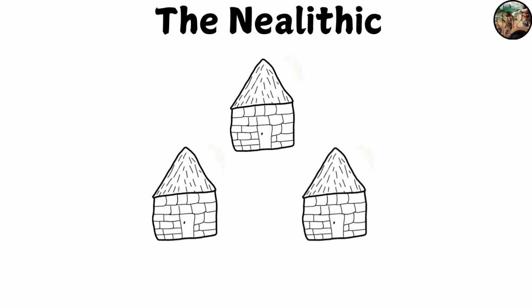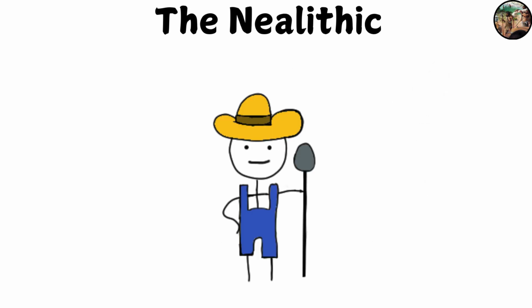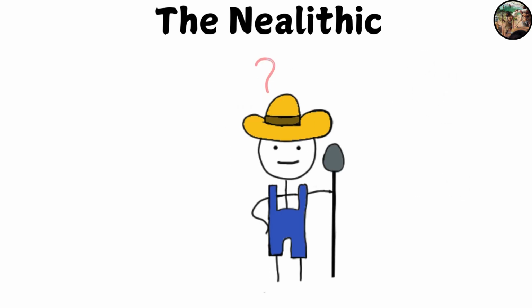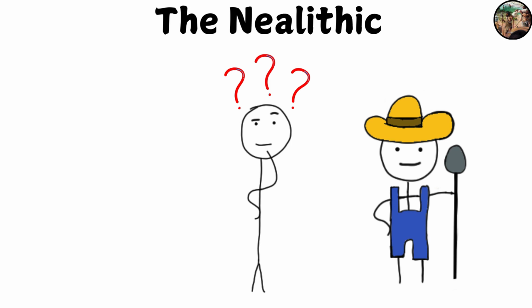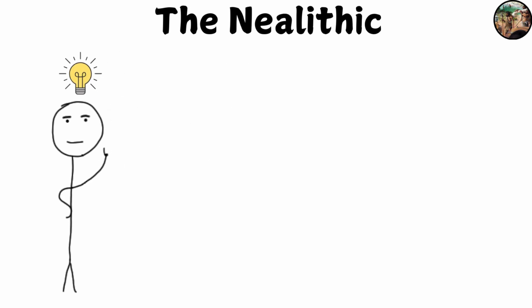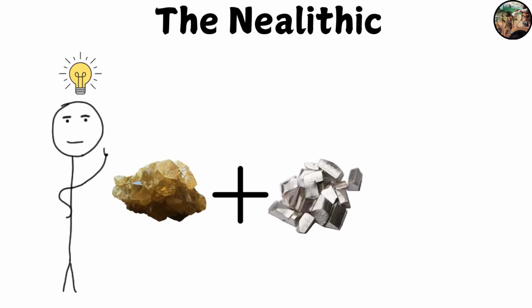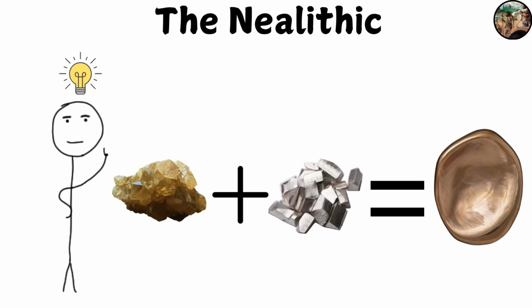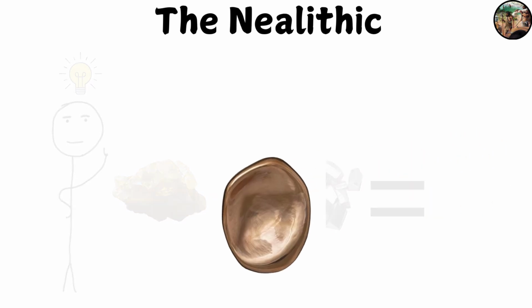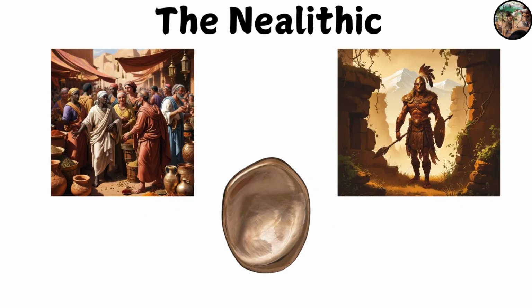Permanent settlements also allowed for the development of specialized roles within communities. As agricultural practices improved, some individuals could focus on tasks other than food production, leading to the emergence of artisans who discovered copper and tin, and then combined them to produce bronze, from which many tools were made, which led to the emergence of traders and leaders. This specialization contributed to the development of more complex social hierarchies.